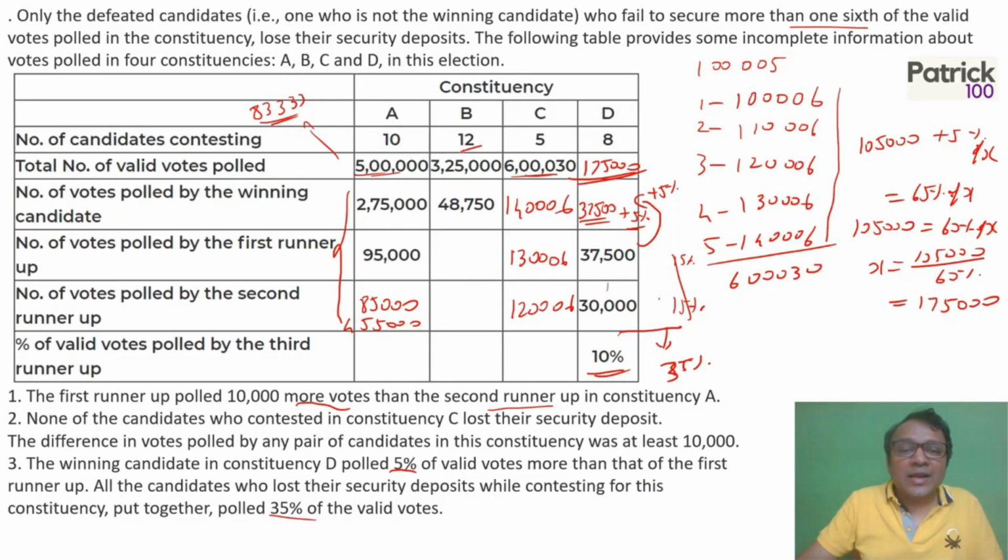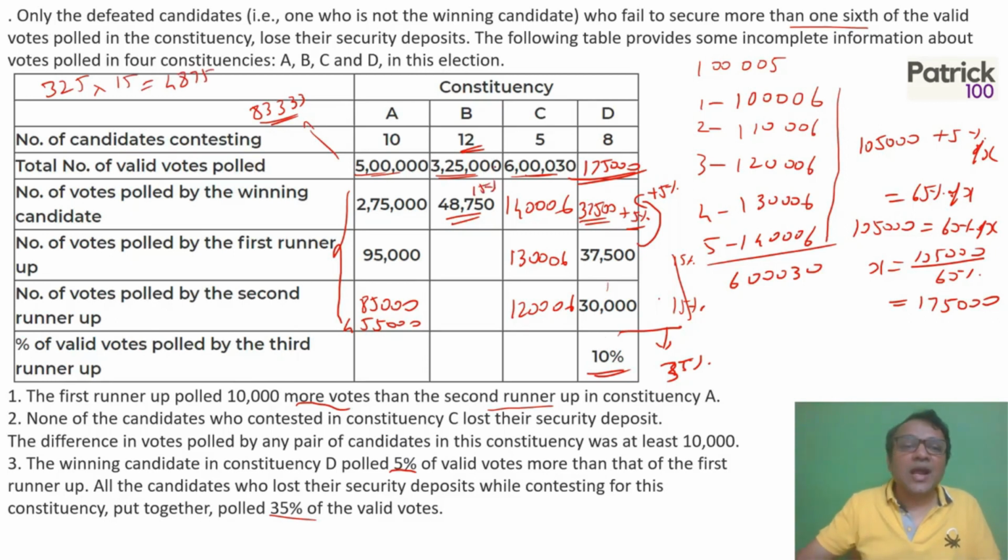Now B, 12 candidates. If you look at the first person, 48,750 out of 3,25,000 itself looks less than 1/6, because this looks like 15 percent. 325 into 15 is nothing but 4875. Yeah, so this is 15 percent.